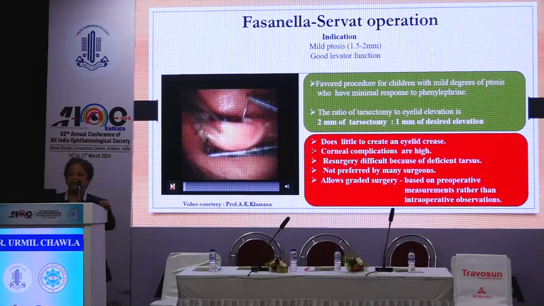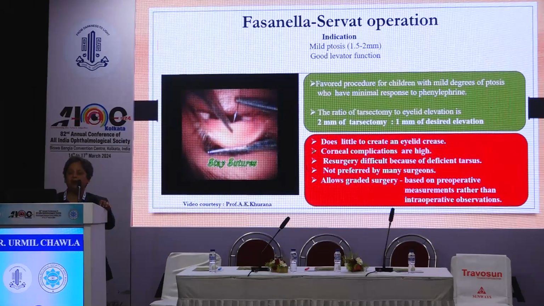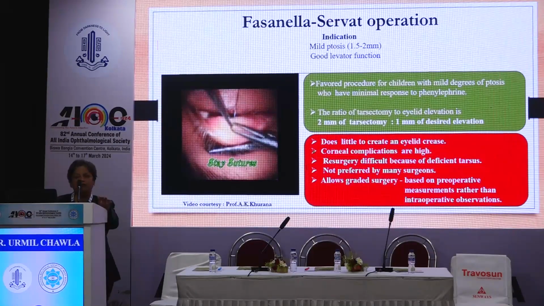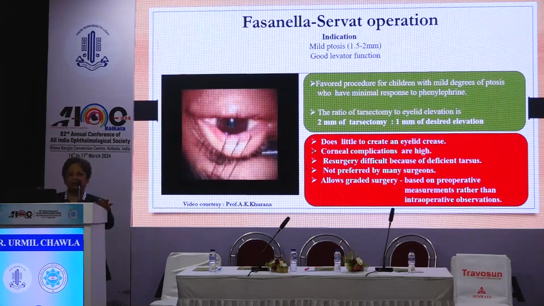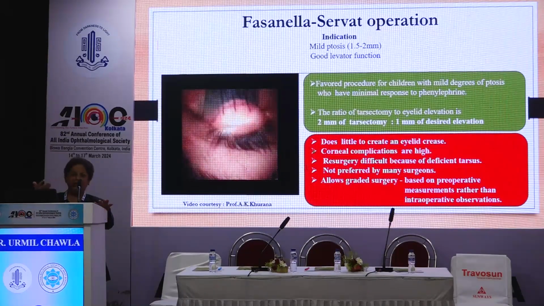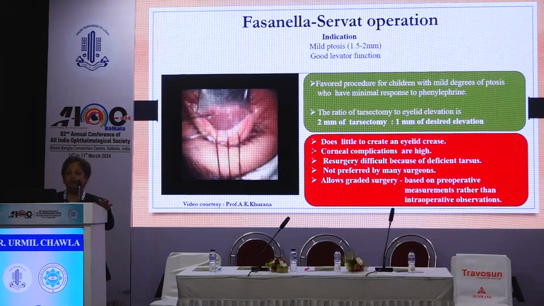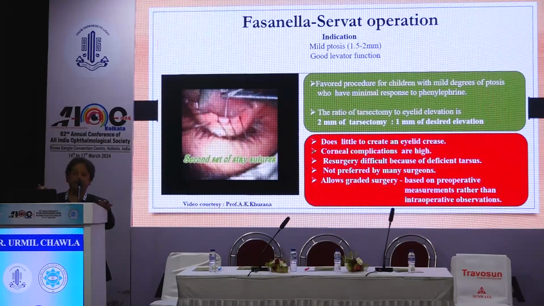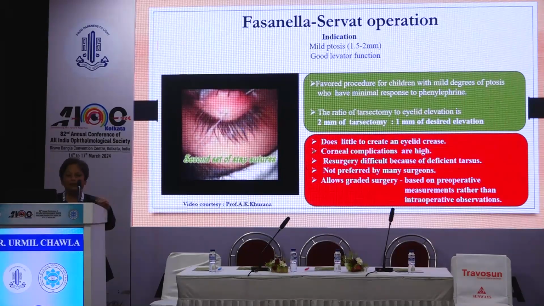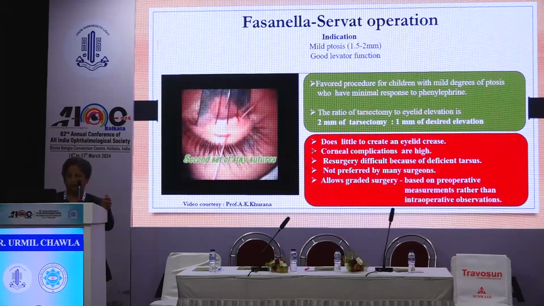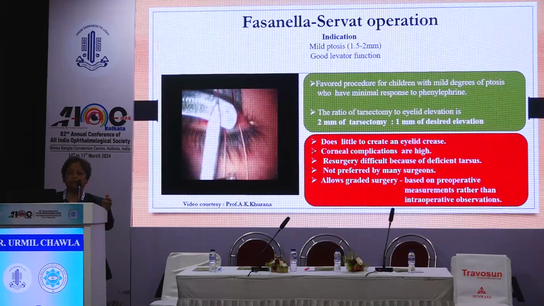The ratio of tarsectomy to eyelid elevation is 2 mm of tarsectomy for 1 mm of desired elevation. So we just evert the lid, pass 3 sutures at the everted end of the lid. 3 more sutures are passed at the fornix, coming out from the lid margin. These are very helpful. Bhattacharya et al. had recommended this, and now this is being followed almost every time because it makes the surgery quite easy.